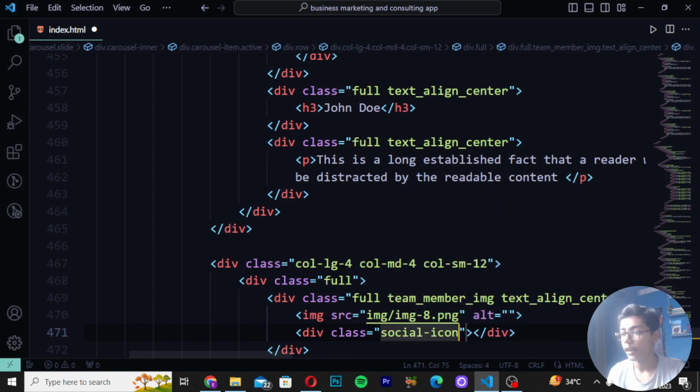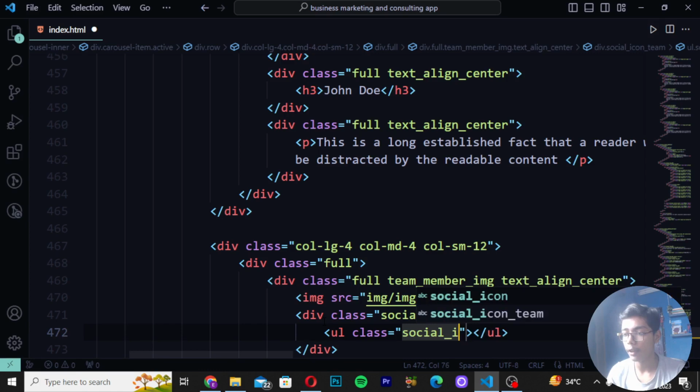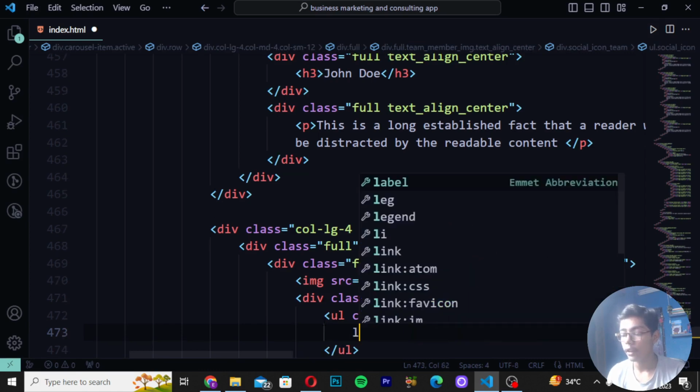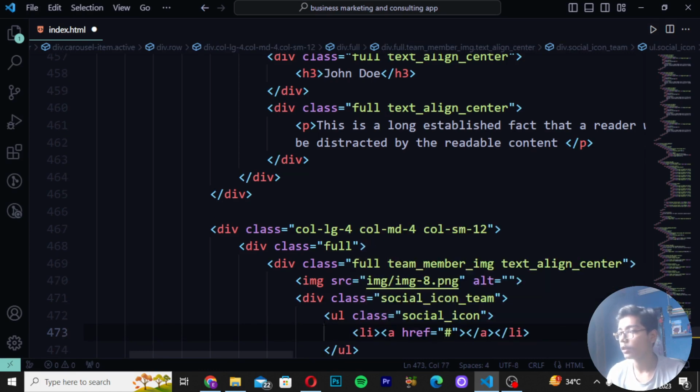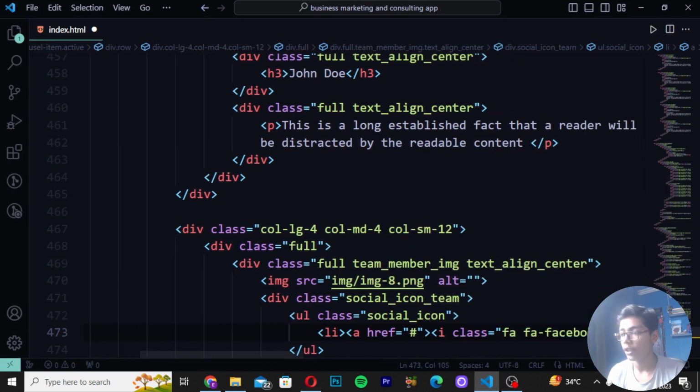social icon, and then you have to write here team. Then here you have to just move here and then write underscore as well. Then move under the div ul, then create class as social icon. So here I will be now writing here. Then write li a tag, and then you have to now just write i tag class fa fa-facebook-f.